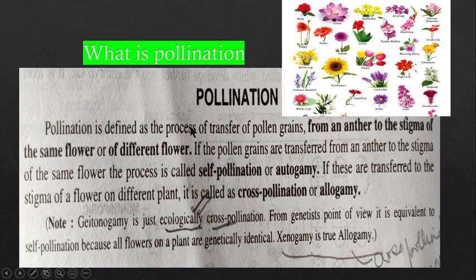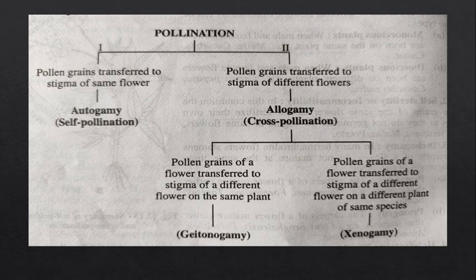So this slide is just for the definition of pollination, that pollination is the transfer of pollen from an anther to the stigma of the same flower or of different flowers. So we'll move to the next slide. In this slide you can see a chart, and here you can see the two types of pollination. One is known as autogamy or self-pollination. Auto means self. So autogamy stands for self-pollination and allogamy stands for cross-pollination.